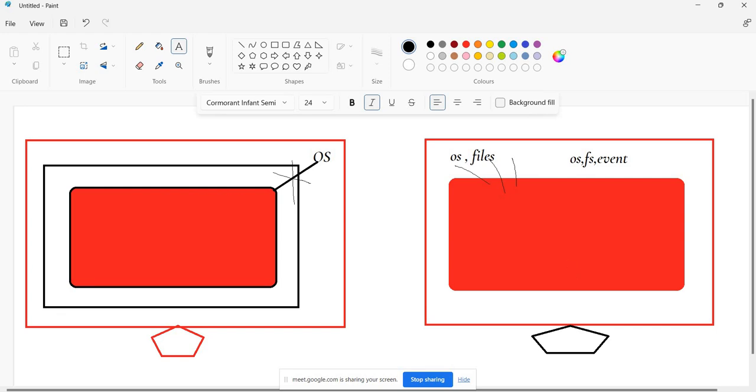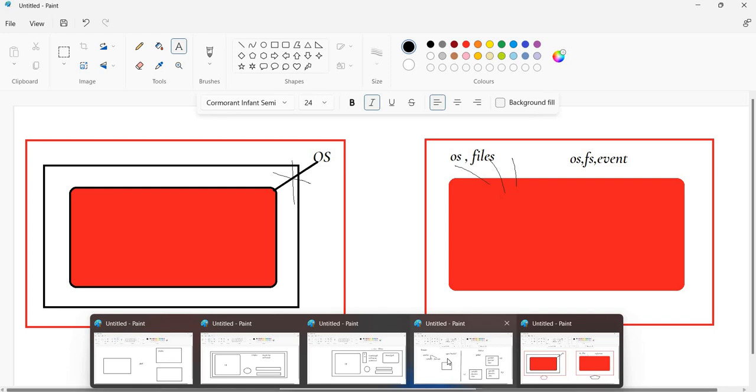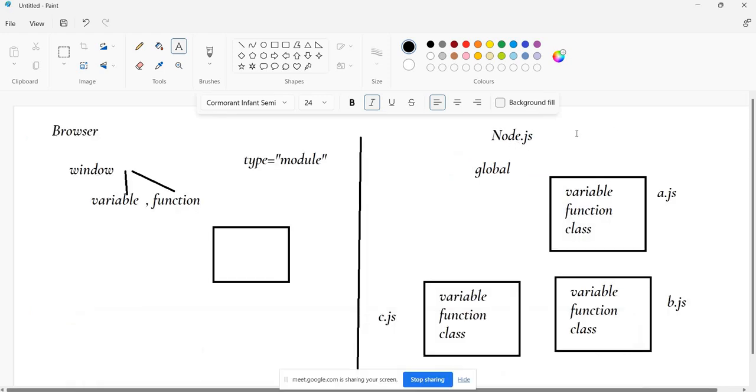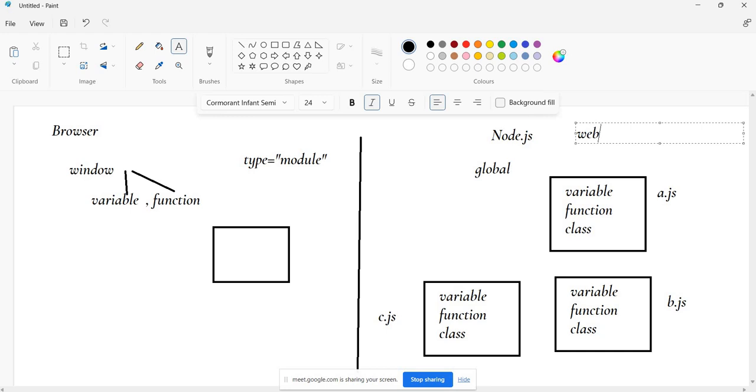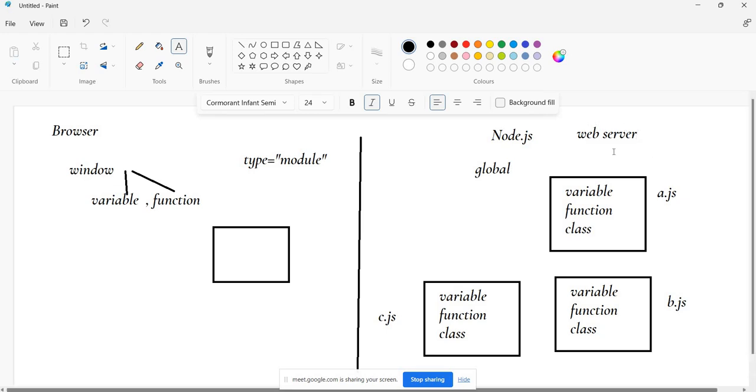So here, yes, the main advantage of Node.js is that we can create our web servers. How to create a web server? Suppose you are building an Amazon application. From the front end, the user will send a request that they will try to log in. You will enter user ID and password and click on the button. So we should send a request to the server, and the server will check whether the user ID and password are correct or not by checking the details in the database, right? So we can build that web server with Node.js. So Node.js is very, very important.